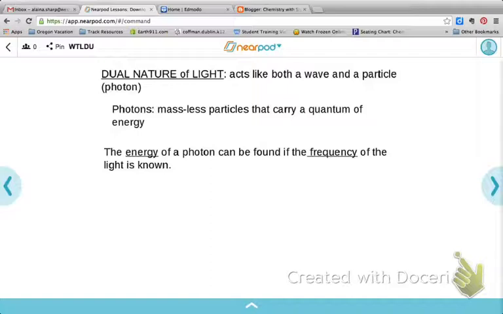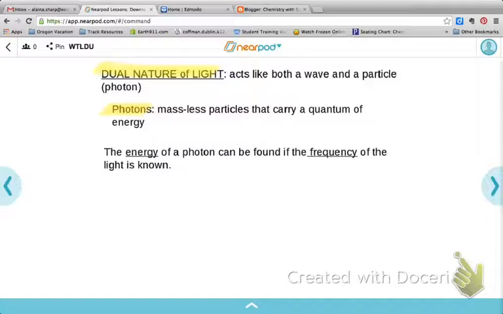That's a weird thing to think about, but there were some things that led scientists to believe that light couldn't just act like a wave. There were some things that light did that made it act like a wave, but there were also some things that made it act like a particle. Because of that, we needed to recognize that in our statements. So that's where we came up with this dual nature of light. At the same time, light acts as both a wave, which we talked about, and also a photon. And you have the definition of photon here.